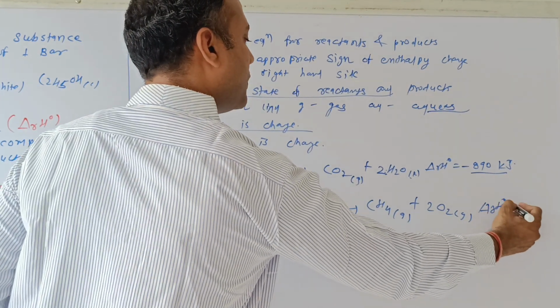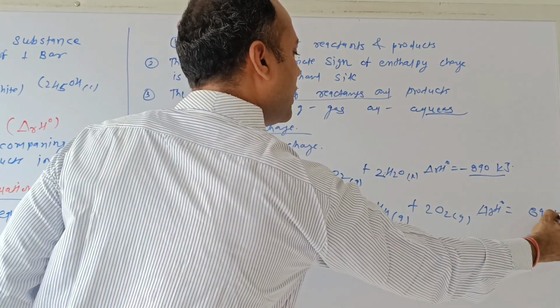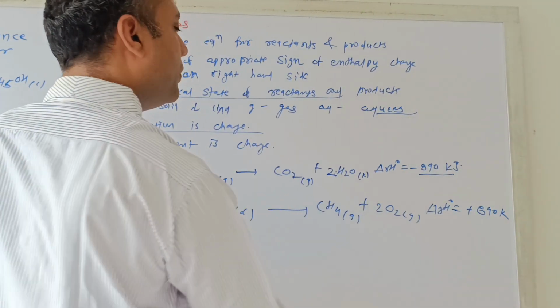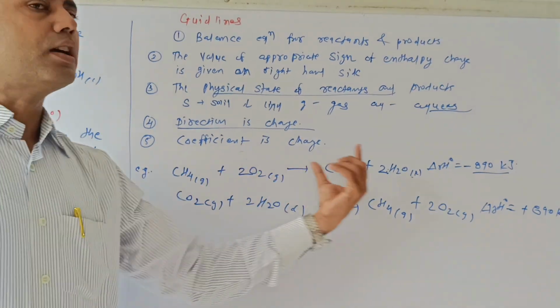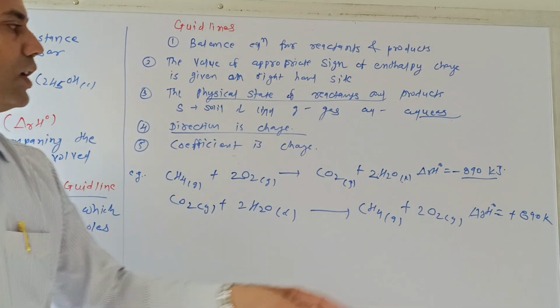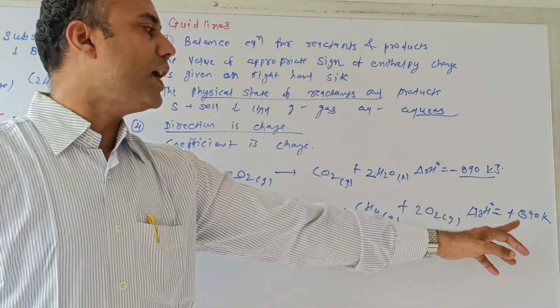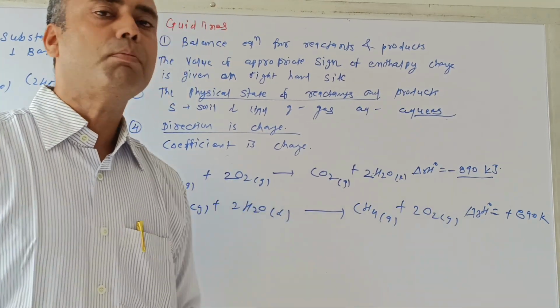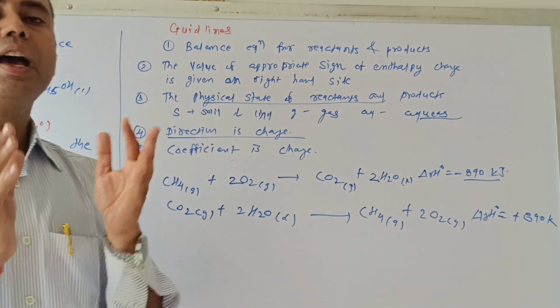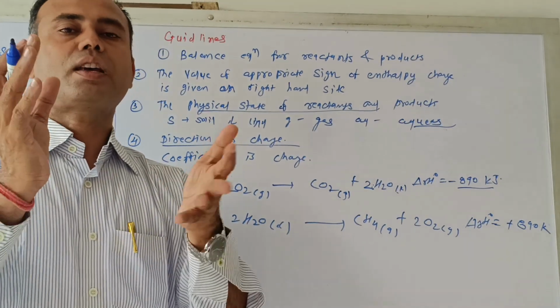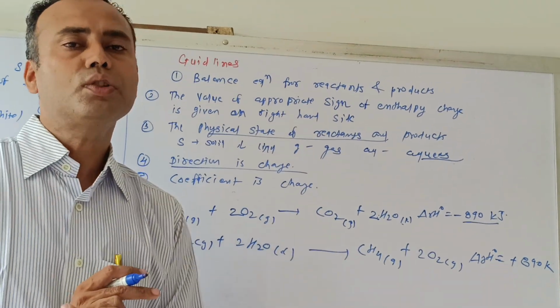Delta RH0 is 890 kilojoule, but it is positive. What have I done? I have taken the product as a reactant and the reactant as a product, which means the direction is changed. The value of delta RH is 890, earlier it was minus, but it becomes plus because the direction is changed. So that is rule number 4. When the direction of the reaction is changed, the sign of delta RH is also changed.